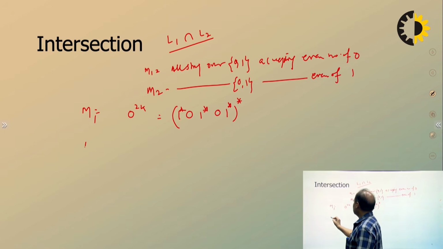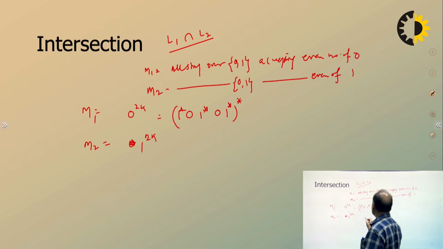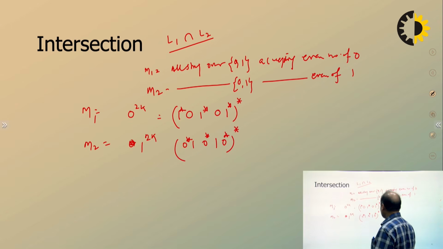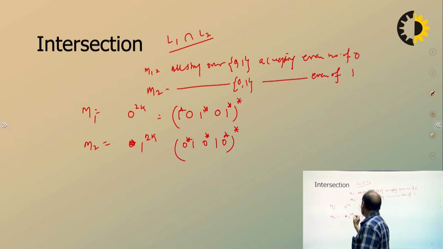Similarly, M2 is a machine for an even number of 1s, that means it will take 1 to the power 2k, so 1 1, and then 0 can be here, here, and here, and star. If you take machine M1, you know how to construct it.